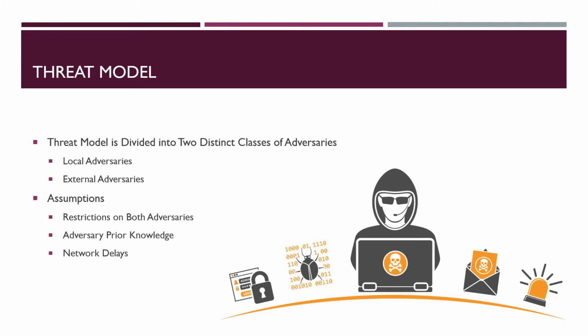Next, it is assumed that an adversary has prior knowledge related to the characteristics of different types of home activities, such as when people leave for work or go to bed, which limits the usefulness of the traffic rate analysis. Lastly, related to network delays, it is possible that external adversaries may not see traffic until it has traveled many hops from the home gateway router, maybe due to congestion, which throws off packet timings.